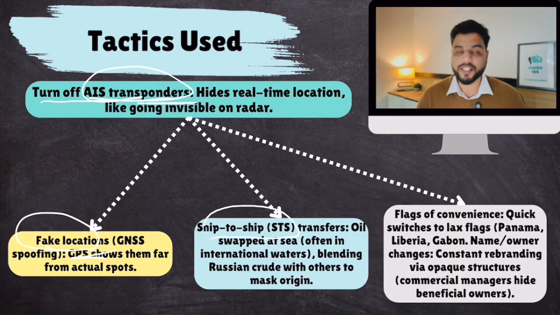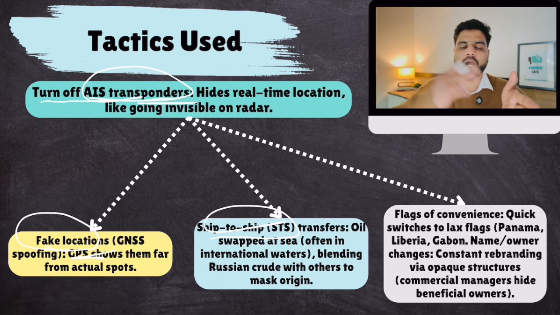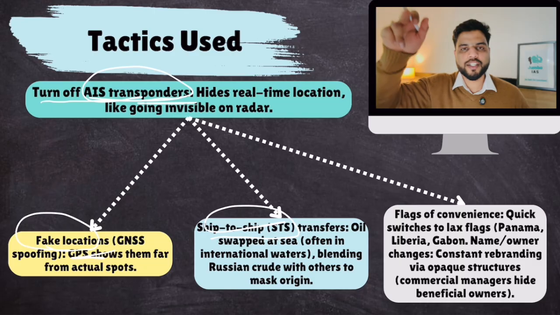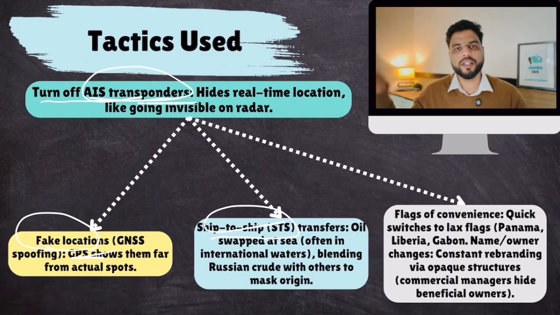Then ship-to-ship transfer. So Russia would load oil on a ship bound for India. Then this ship would transfer the oil to another ship midway on the oceans. So if someone is tracking this Russian ship, it will transfer the oil to another ship, and that ship will reach India.